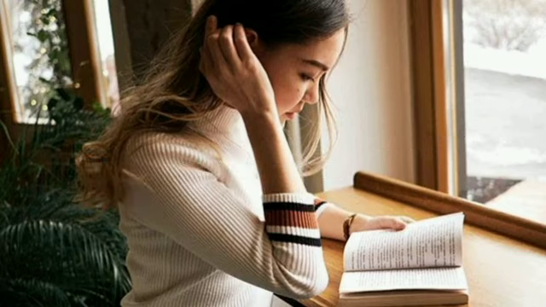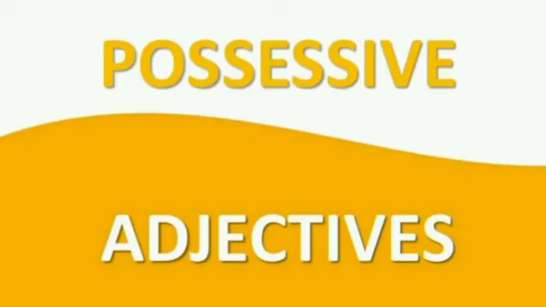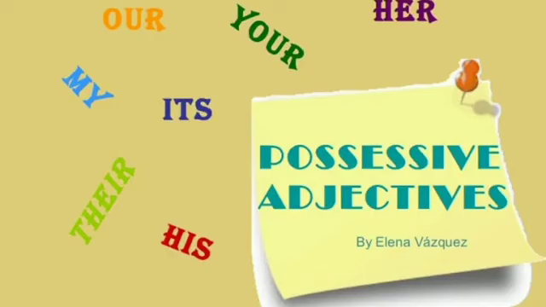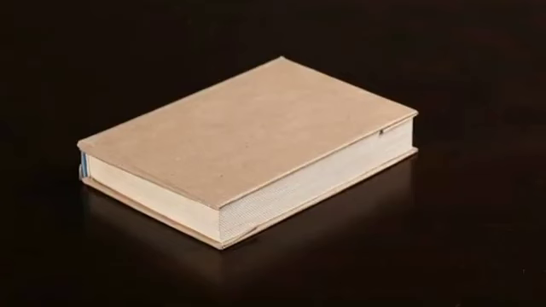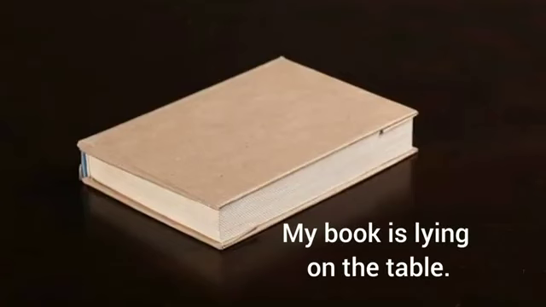Let's move to the next one, that is possessive adjectives. A possessive adjective is an adjective that shows possession or belonging. Examples: his, her, our, your, my, their, etc. My book is lying on the table.